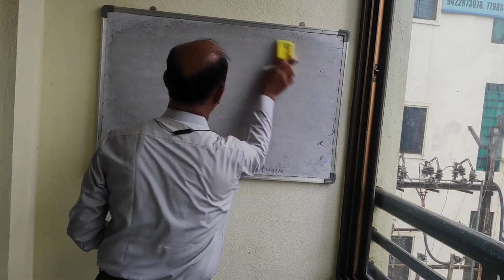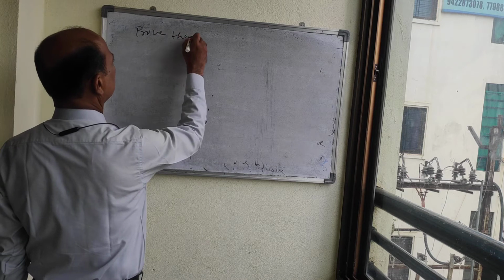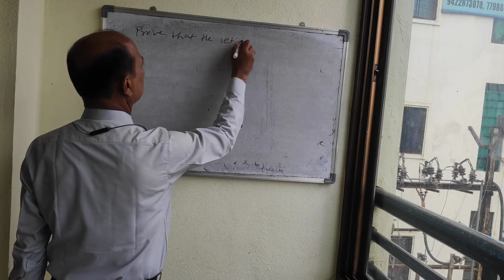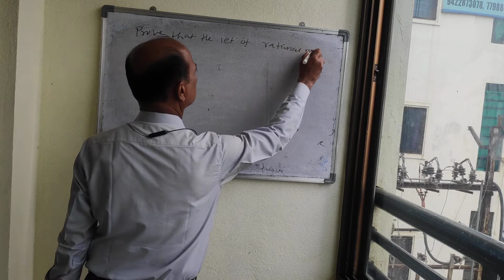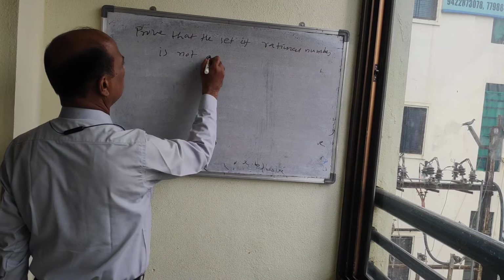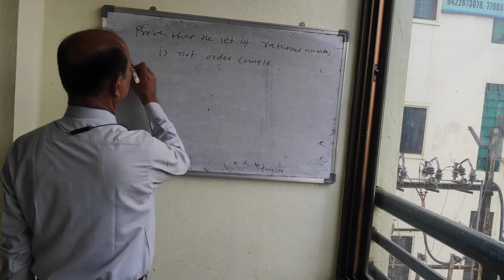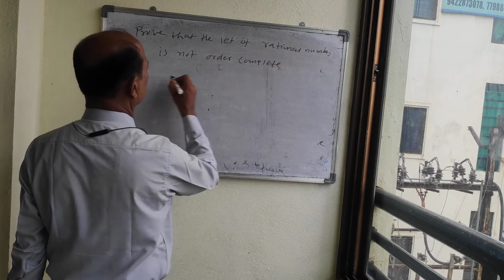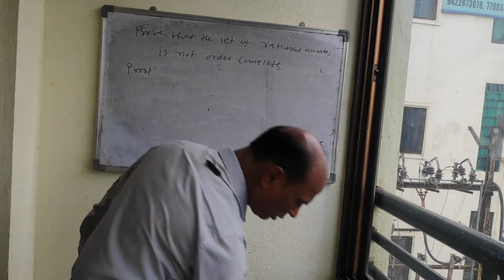And here we have to show that the set of rational numbers is not order complete. So the statement is: prove that the set of rational numbers is not order complete. So we will prove this. Now how do we prove this?